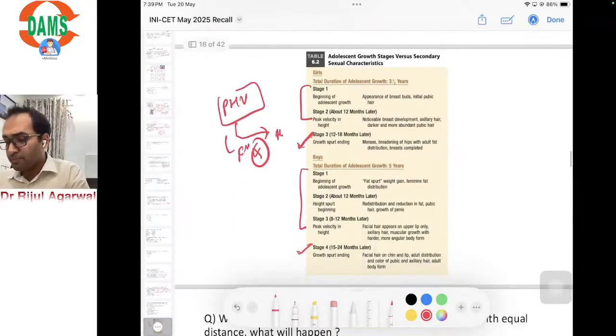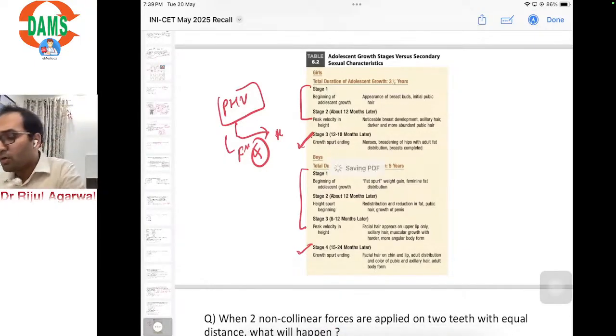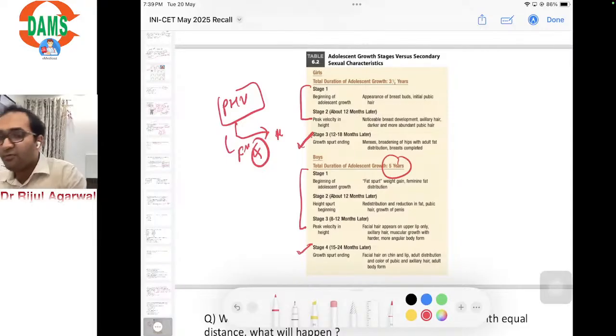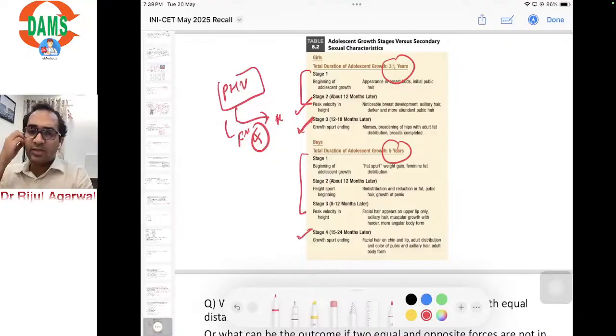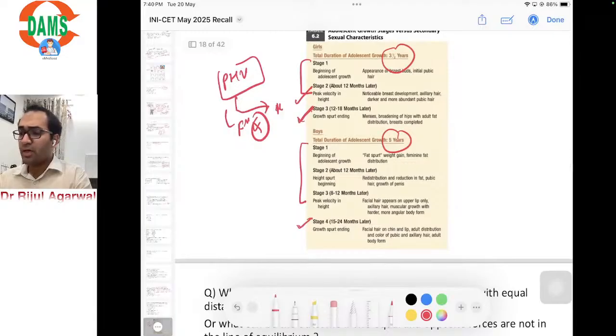Whereas in males, the period of growth is quite long compared to females, approximately 5 years, whereas in females it's 3.5 years. These numerical data are also very important. They have asked in the exam how much time remains if the child is at peak height velocity, so you have 12 months or a year or so. So this table is very important from your exam point of view. We have discussed this in detail in class as well, and they have asked this time in a multiple option type question.